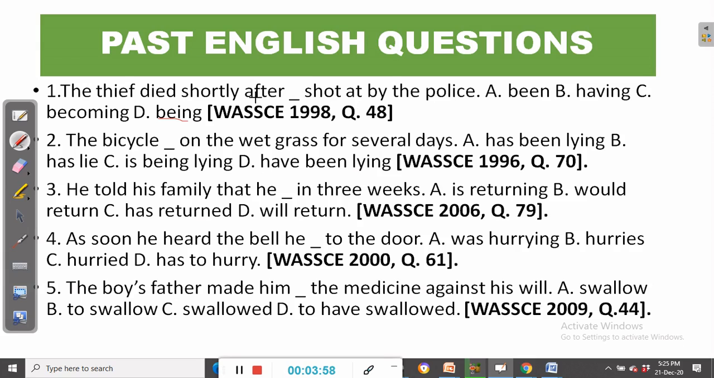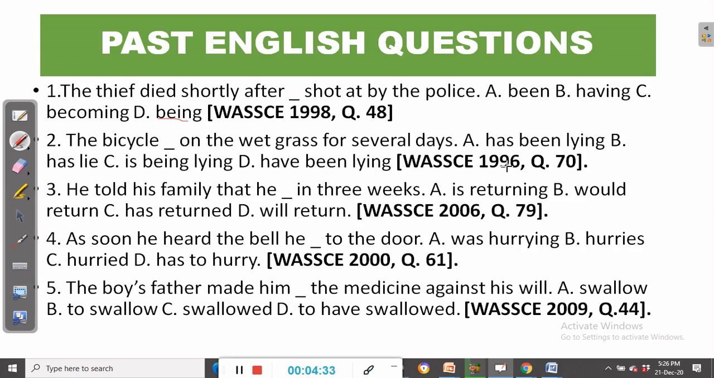If we restructure this sentence, we can say the thief died after he had been shot at by the police. But then, because there is no such grammatical structure here, the only option is after being shot at by the police. Okay, let's look at question number 2.